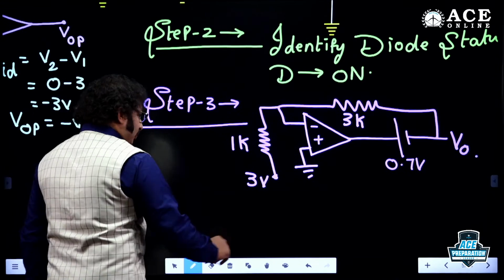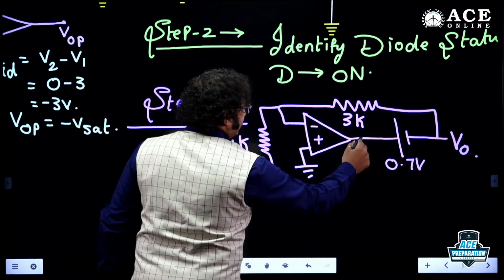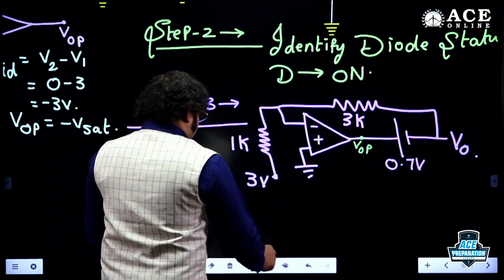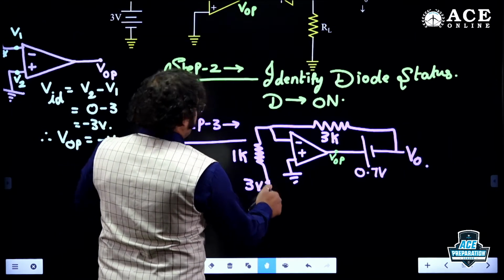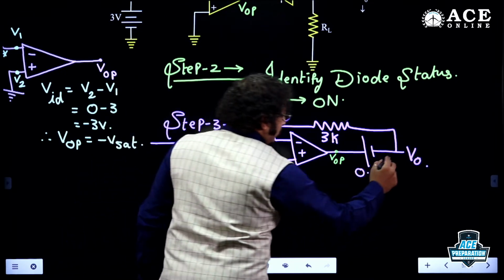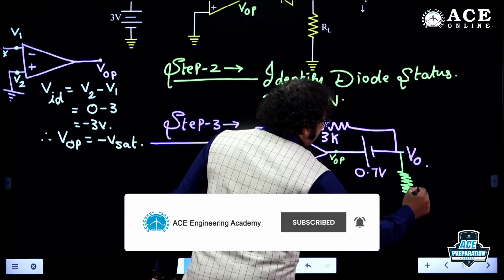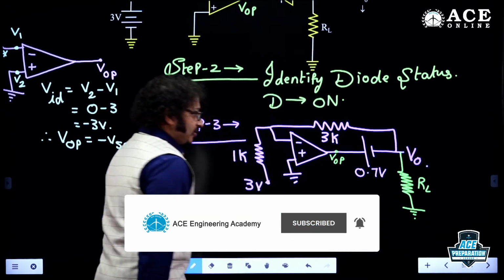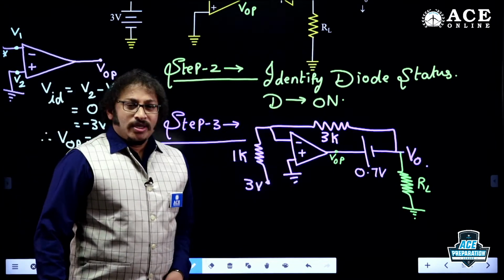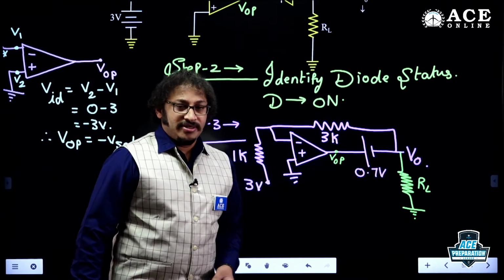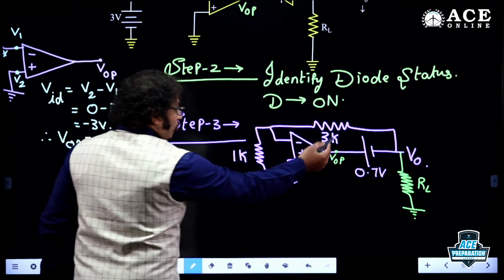Now, could you please let me know, my dear boys and girls, if I say this is VOP, and I believe they have given some load also. It's okay, fine. They are not asking about current passing through the load, so just as they have given, we are using it. If the load value is given in the question, in the exam, based on that I can easily find the current passing. Now, can you please tell me what is the circuit?